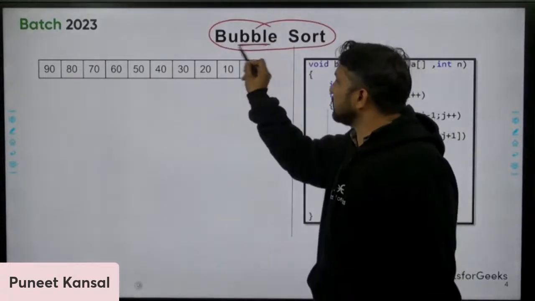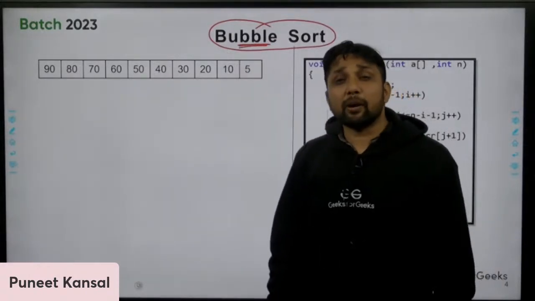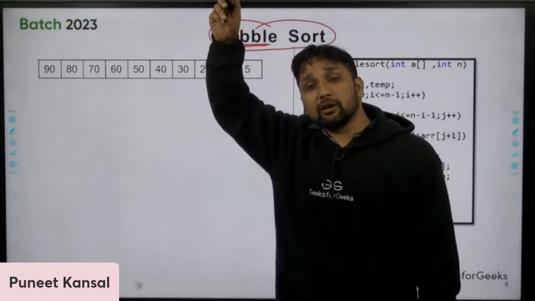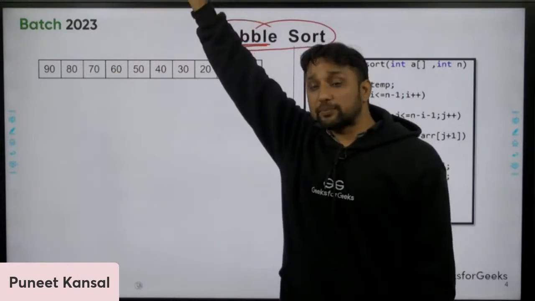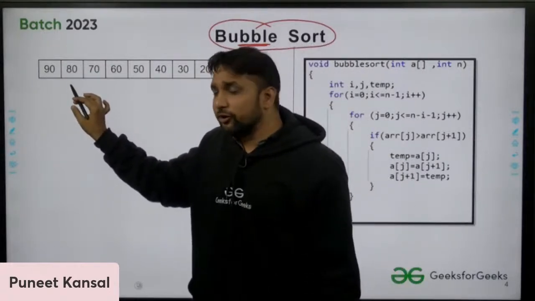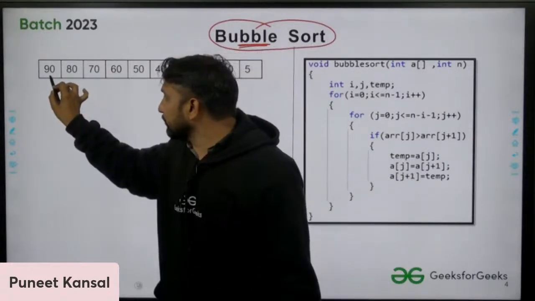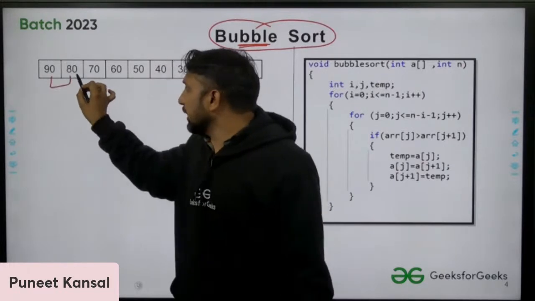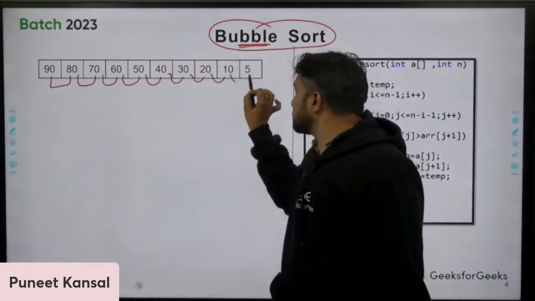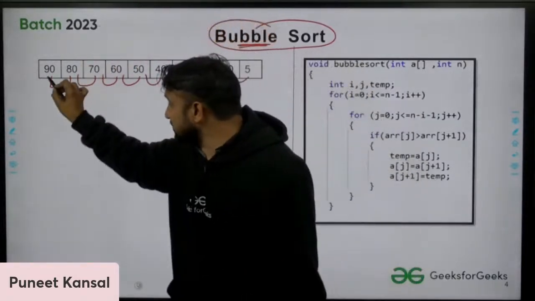They are saying it's a bubble. Like a bubble goes to the upside, here also the largest element will go to the upside. Okay, see how bubble sort works. Let me tell you. In bubble sort, what we do is we compare these two elements, and these two, and these two, and so on. So we compare these two elements.